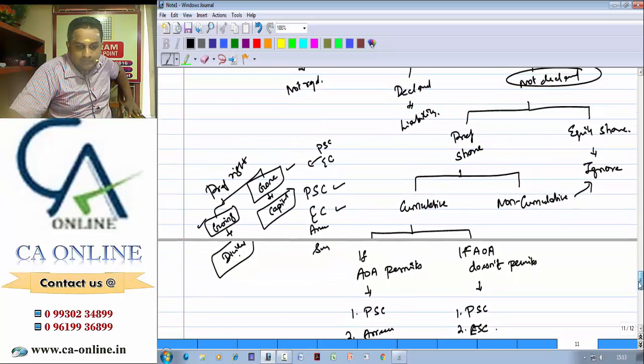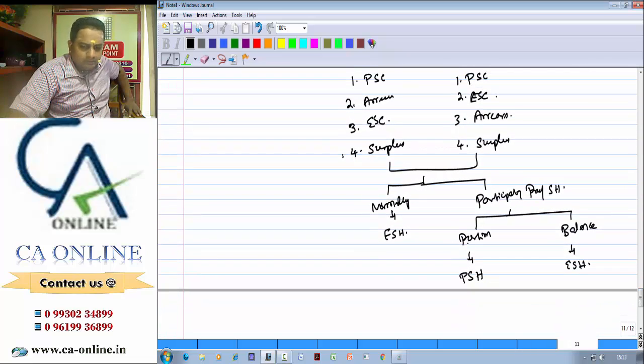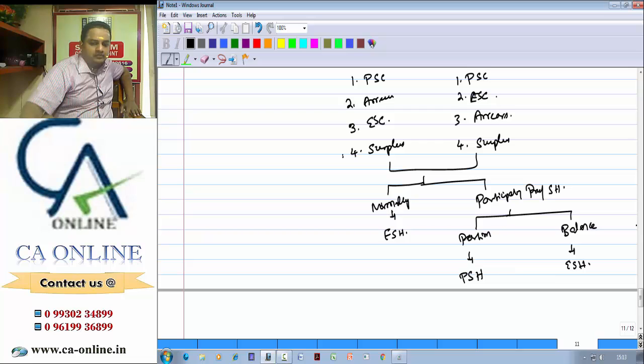So what is the order of payment? Academically that portion will be given in the problem, but if the question is silent, normally that surplus will be distributed in capital ratio. Whenever you try, say in CA Final, there is a chapter called valuation of goodwill and share. In that valuation of share chapter, they will ask, find out the value of a preference share.